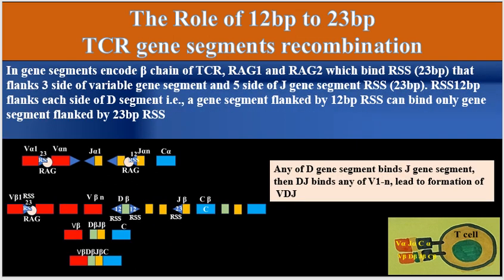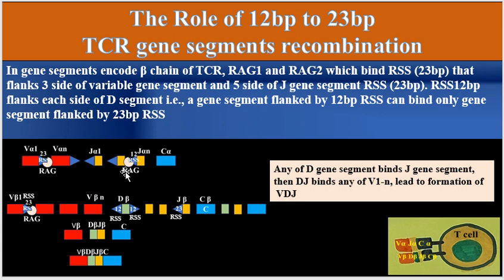For the beta chain, the gene segments that encode the beta gene of TCR, RAG1 and RAG2 bind the recombination signal sequence 23 base pair that flanks this, as can be seen here. These are gene segments for the beta chain of the TCR, and as can be seen here, the recombination signal sequence 23 flanks the 3 side of the variable beta.